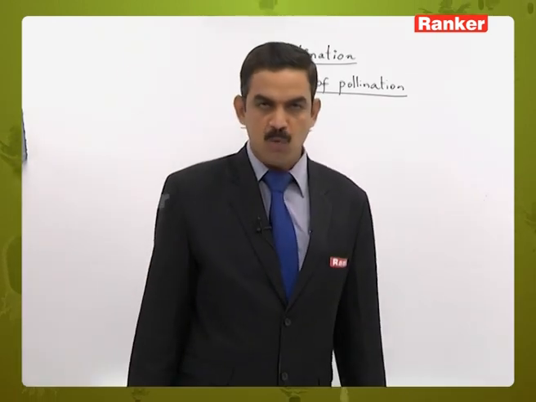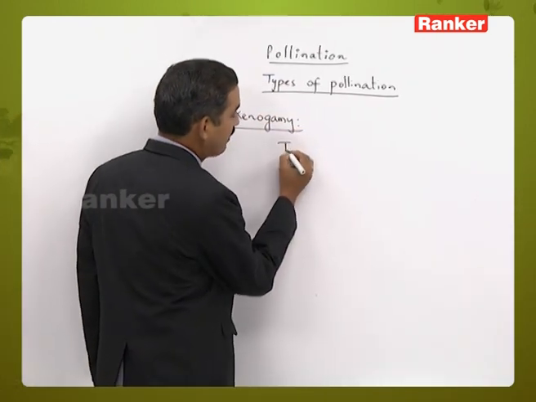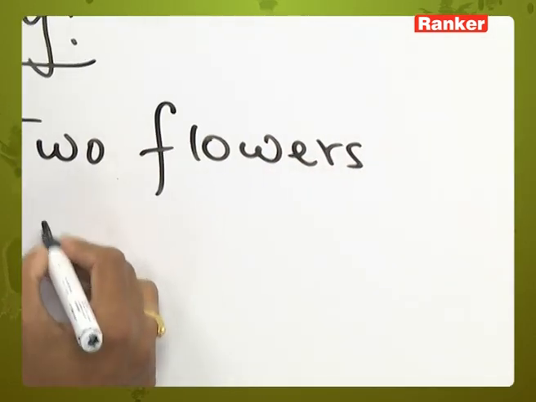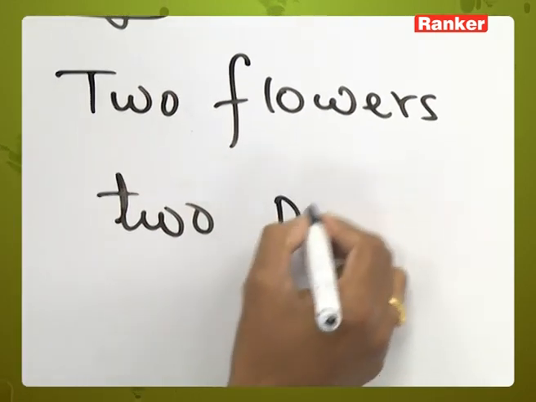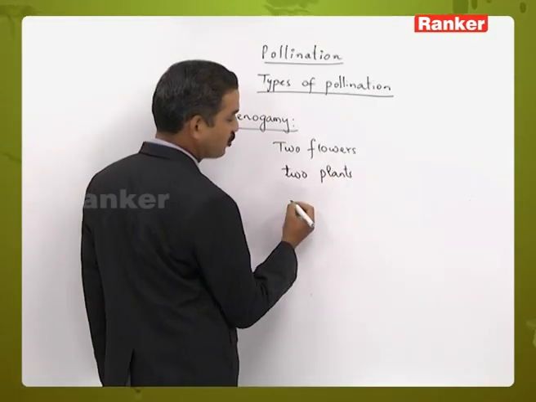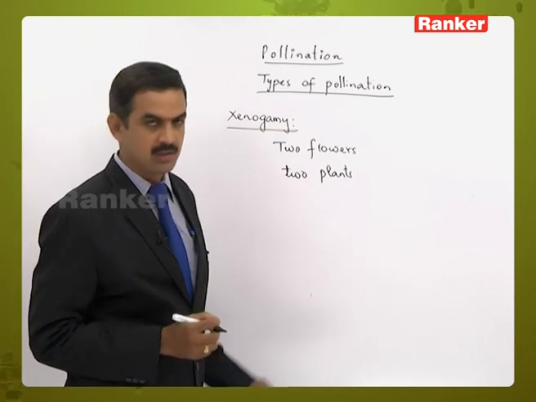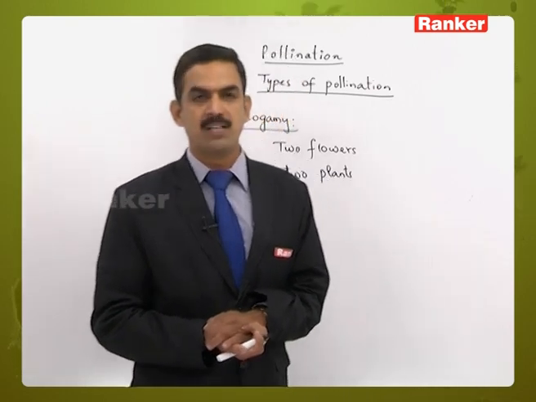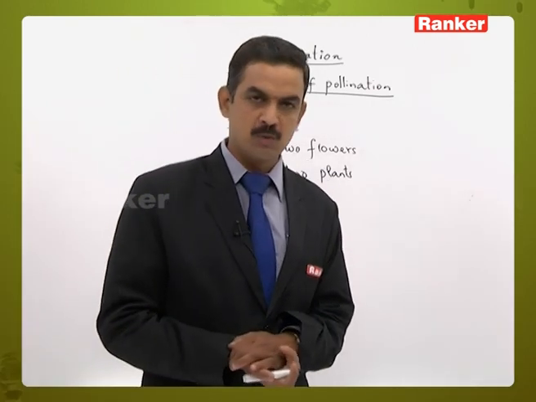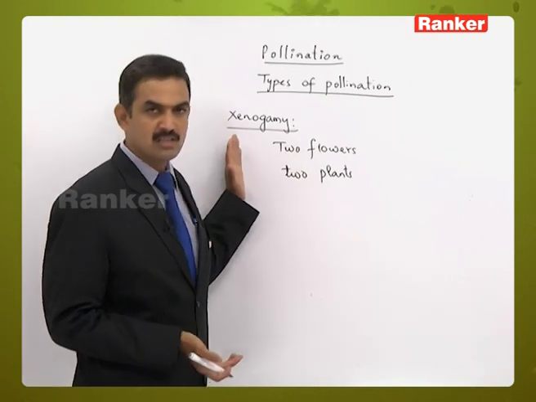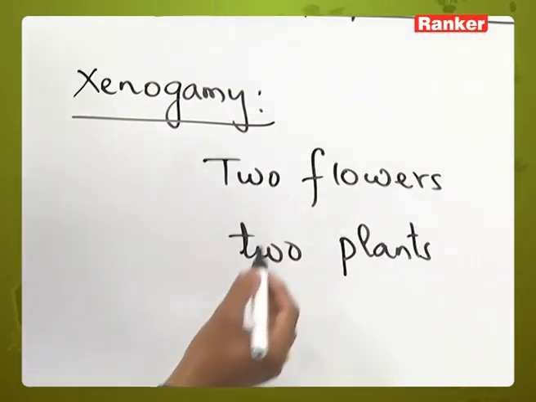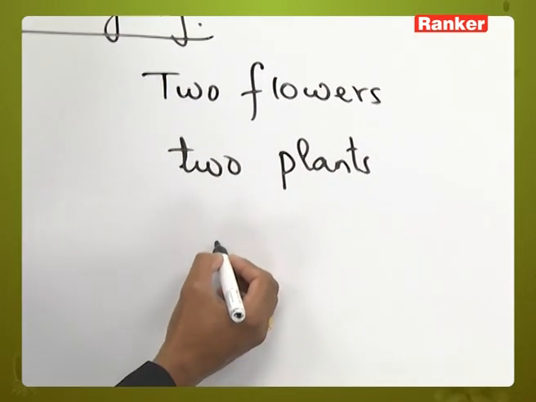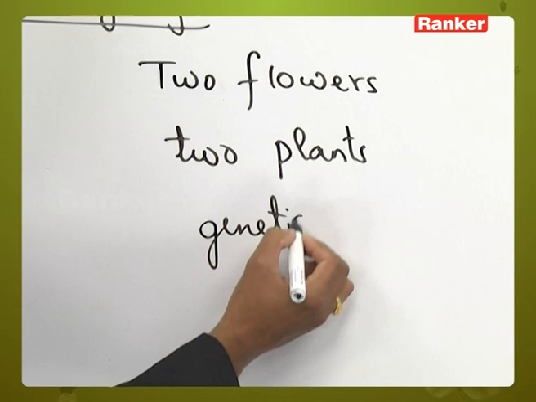Xenogamy is the type of cross-pollination where two flowers participate, and these two flowers are present on two different plants, but the two plants should belong to the same species. Simply put, it is the pollination between two flowers present on two different plants belonging to the same species. Here, as the two flowers are present on two different plants, they are genetically different from each other.